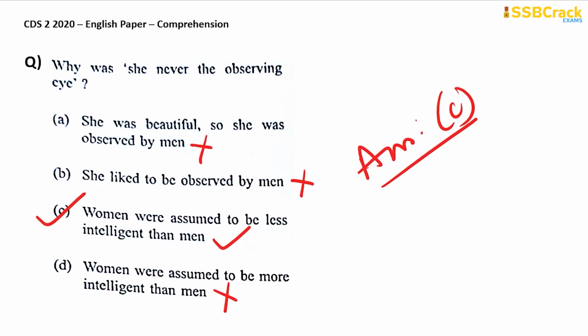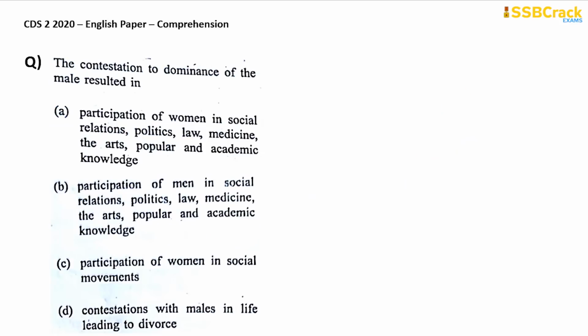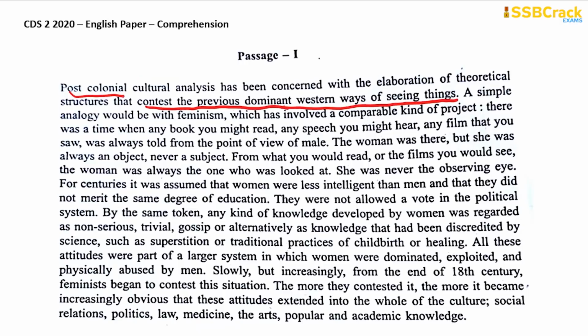Right? Next one. The contestation to dominance of the male resulted in participation of women in social relations, politics, law, medicine, the arts, popular and academic knowledge; participation of men in social relations, politics, law, medicine, the arts, popular and academic knowledge; participation of women in social movements; contestation with males in life leading to divorce. Now, let's find out from the last line of the passage that we read. So here it is.